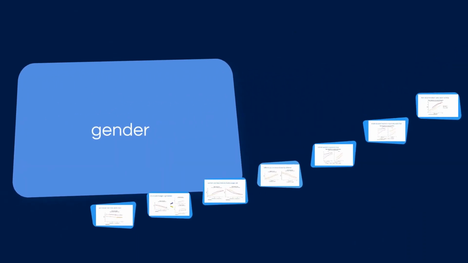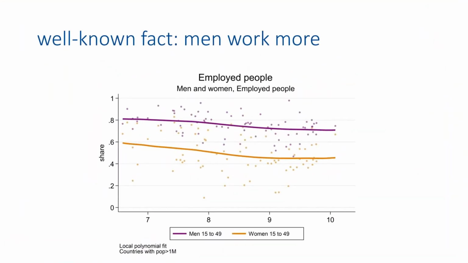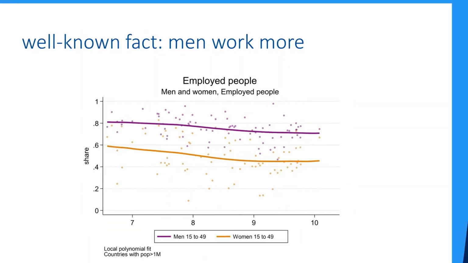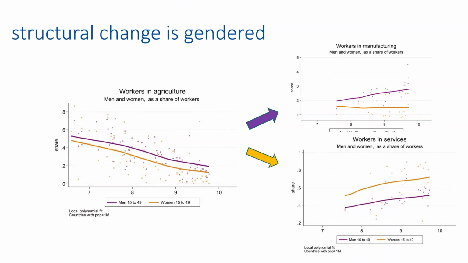The aim of G²Limlek is to look at gender, and so we have done lots of splits of the data by gender. The first thing we see here is what we all know, that men are more likely to work than women. But the truly interesting things happen when we start splitting the data.